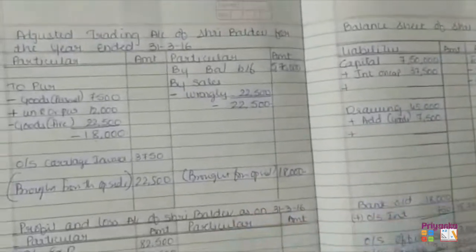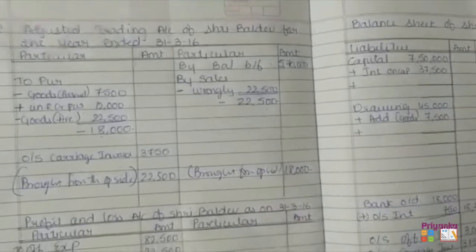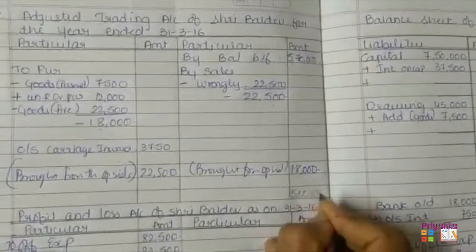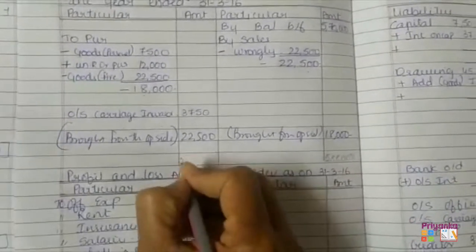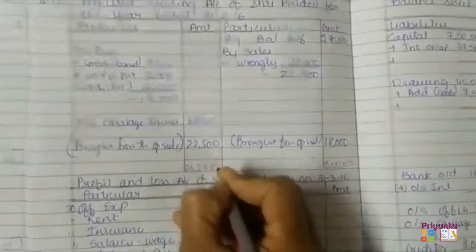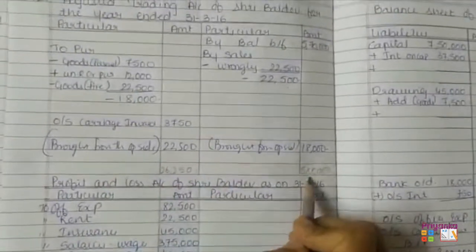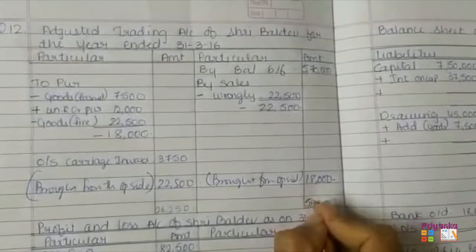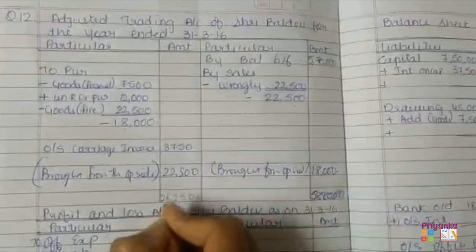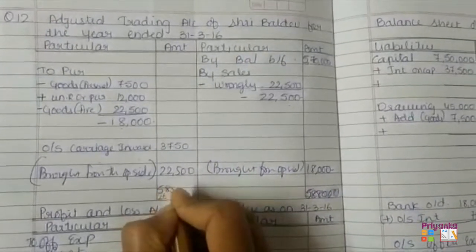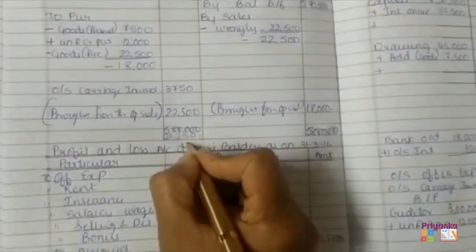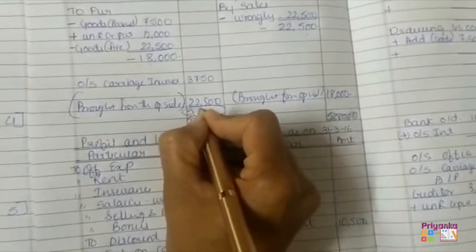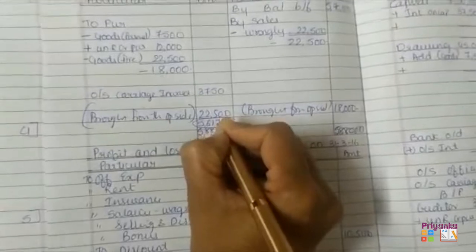Now we'll take the total. If we remove total out of it, here I found 5,88,000 and here 26,250. So obviously this one is more, so I'm going to write both sides 5,88,000. And get minus with 26,250, you will get the difference of 5,61,750.